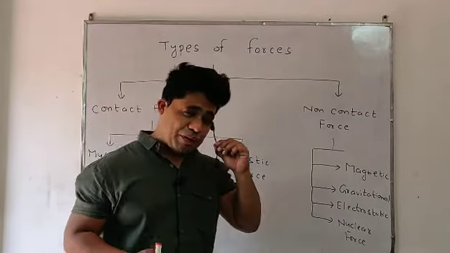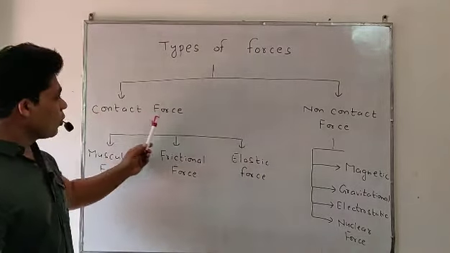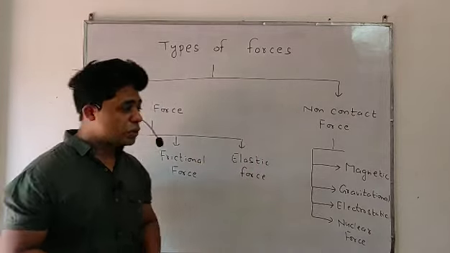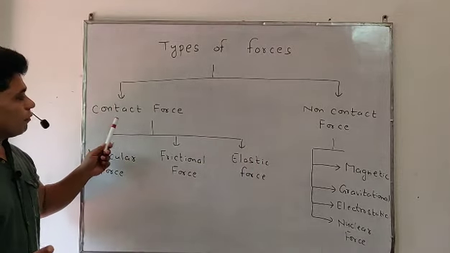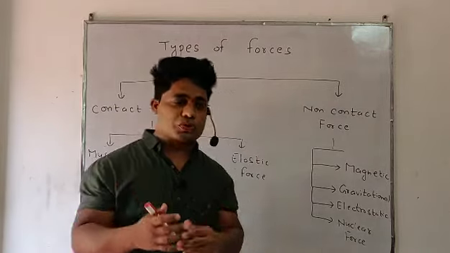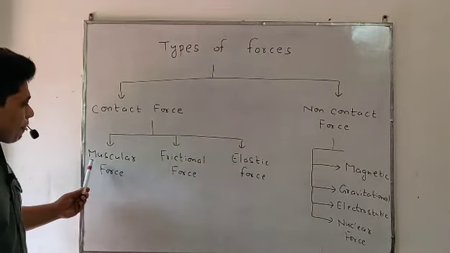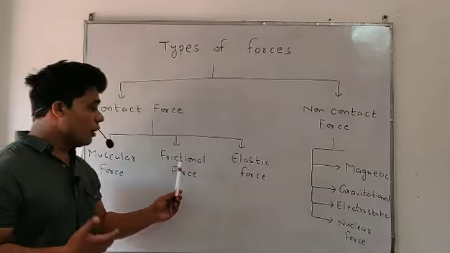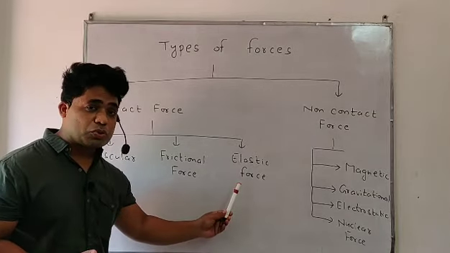The force is mainly classified in two parts: contact force and non-contact force. Contact force: when two objects come in contact, the force so produced is said to be contact force. It is classified in three parts: muscular force, frictional force, elastic force.